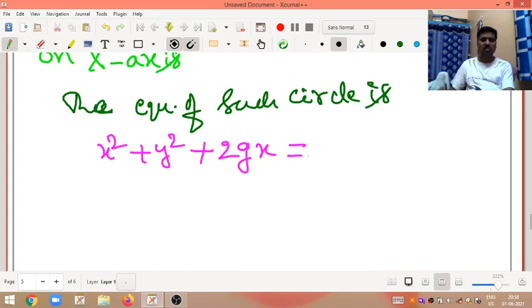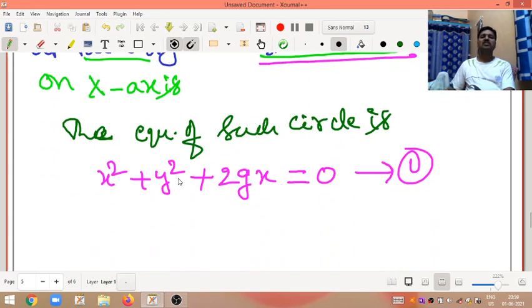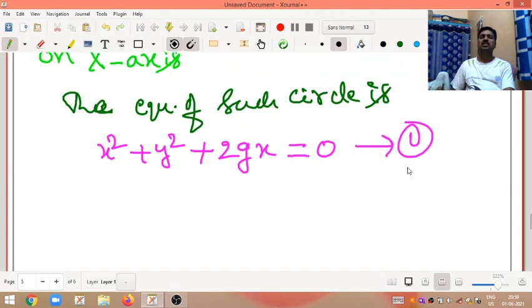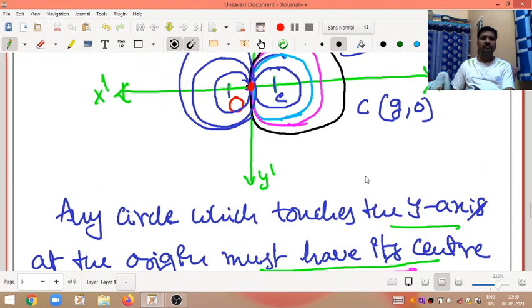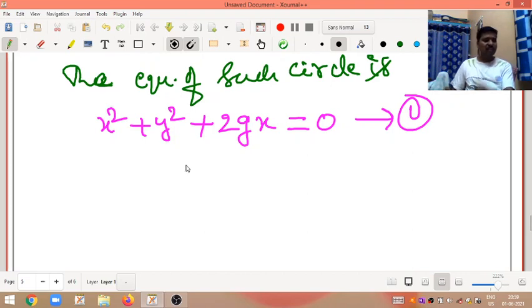The circle which touches the y-axis at the origin is x square plus y square plus 2gx is equal to 0. Now how do you get the ordinary differential equation for this? First of all, differentiate with respect to x.